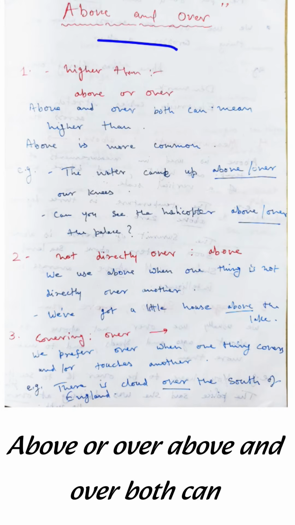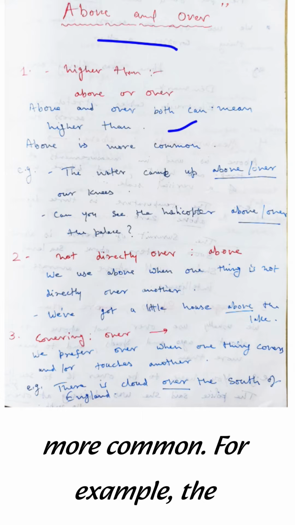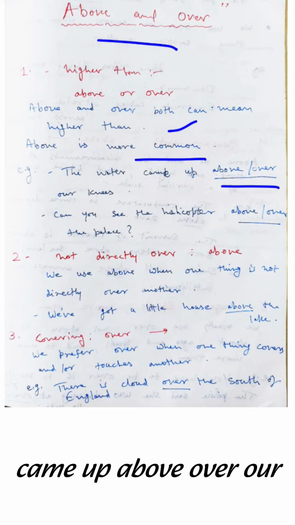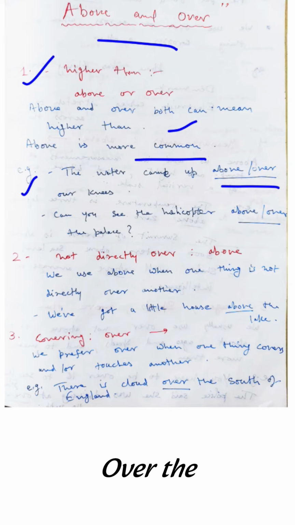Above or over. Above and over both can mean higher than. Above is more common. For example, the water came up above over our knees. Can you see the helicopter above over the palace?